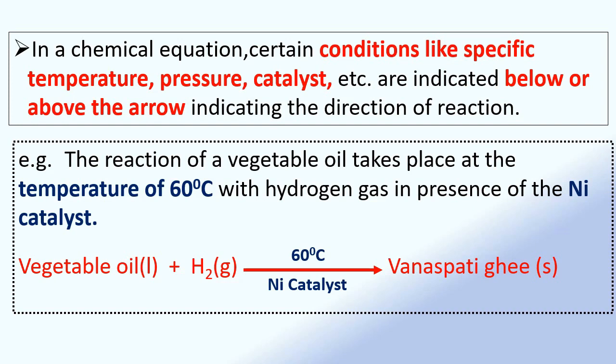So, the chemical equation for this reaction can be represented as vegetable oil plus H2 gives vanaspati ghee. This reaction is carried out at the temperature of 60 degrees Celsius in presence of the nickel catalyst. So, these conditions are indicated by writing the temperature of 60 degrees above the arrow and the name of the catalyst, that is nickel catalyst, below the arrow.